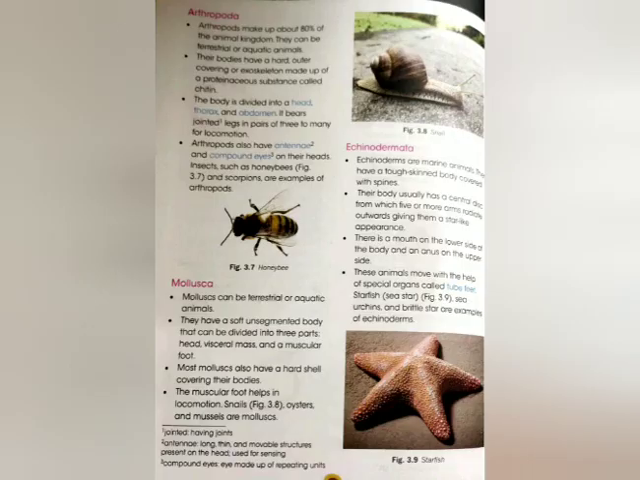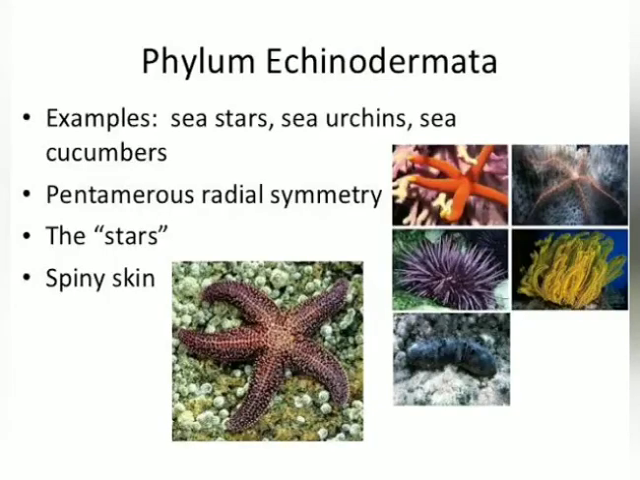Last phylum is Echinodermata. These are the marine organisms that live in the bottom of the sea and oceans. They have tough skinned body covered with spines. Their body usually has a central disc from which 5 or more arms radiate outwards, giving them star-like shape. The more interesting thing is their mouth is at the lower side and anus on the upper side. And these organisms move with the help of special organs called tube feet. Some examples are starfish, sea urchin, sea cucumber, etc.